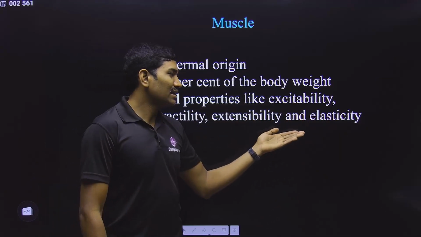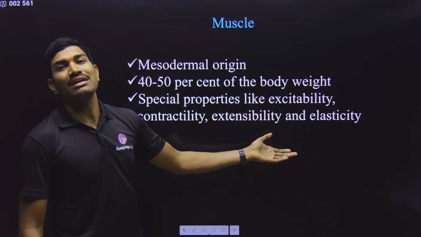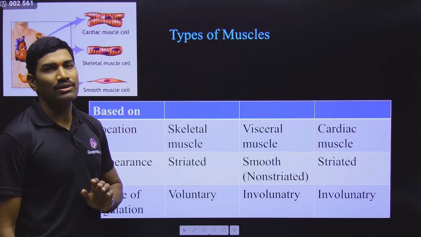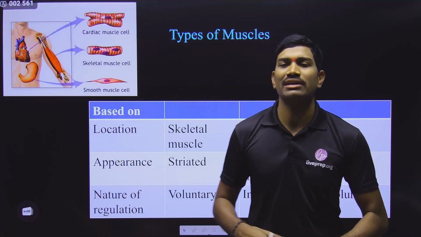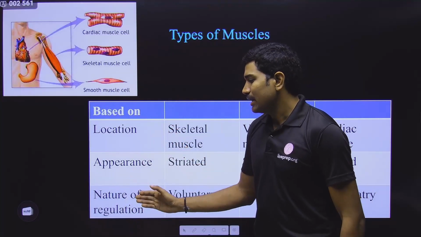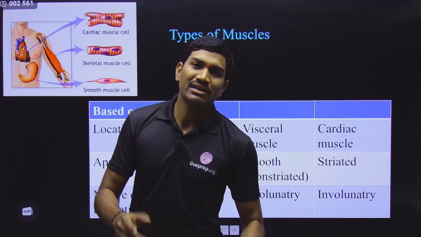So in this way, they are saying that the muscle cells can undergo contraction and they can also undergo extension. These are some points that they have mentioned, so please observe carefully. Next, we are classifying muscles based on different properties: based on the location, based on the appearance, and based on the nature of regulation. We can classify muscles into different types.